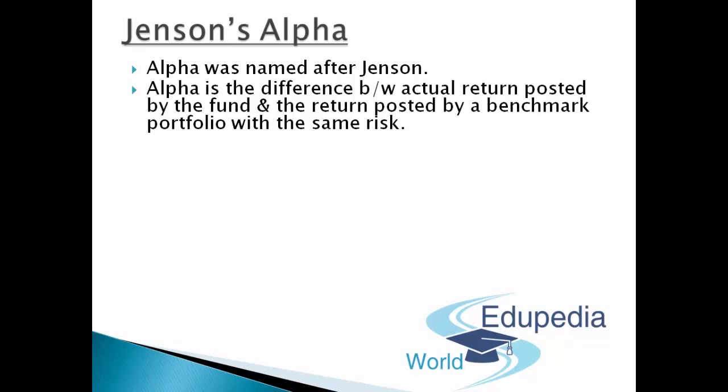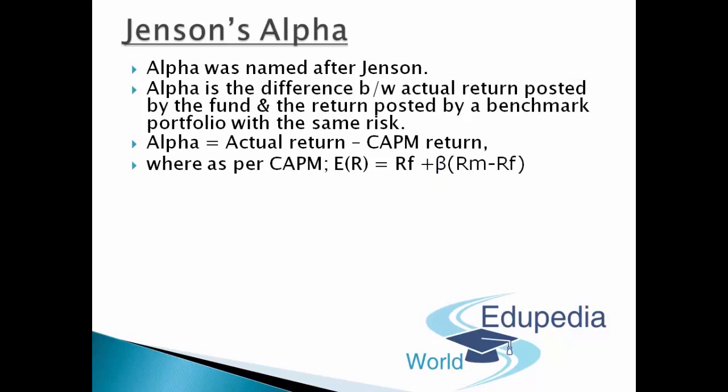So alpha is basically the difference of the actual return posted by the fund that you got and the return posted by the benchmark portfolio with the same kind of risk. Alpha basically takes care of these simple things. So I can simply say alpha is equivalent to actual return minus CAPM return. CAPM is the capital asset pricing model where we usually get the entire return taking into account the risk-free rate plus the market risk premium after multiplying the same with beta.